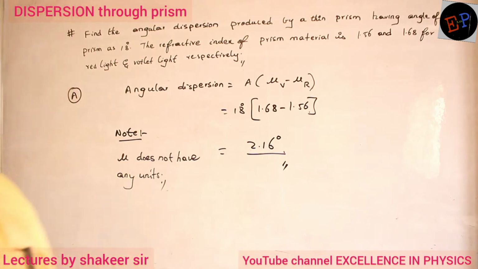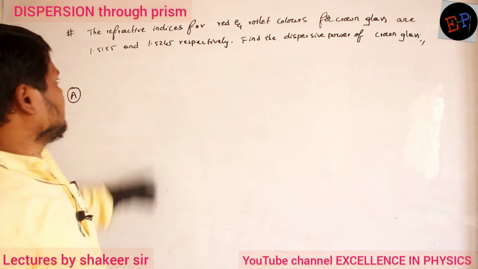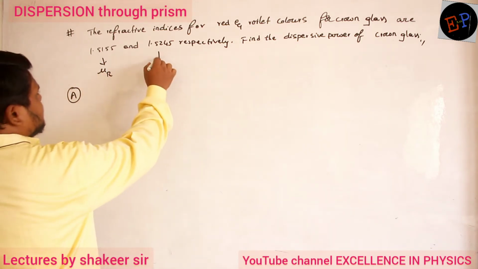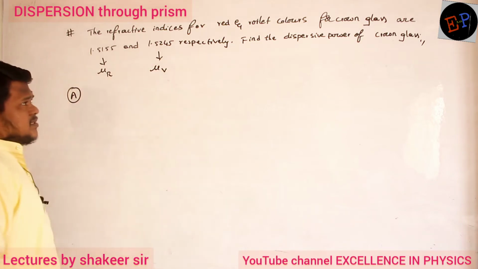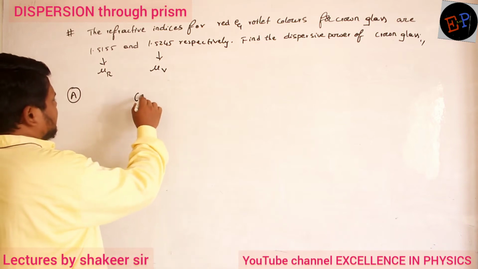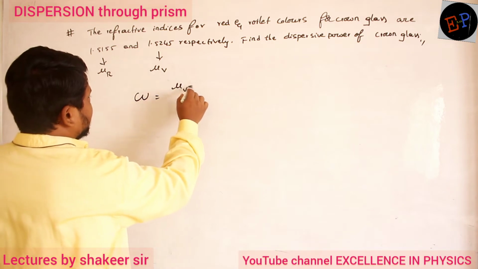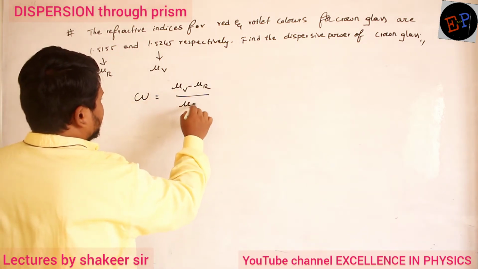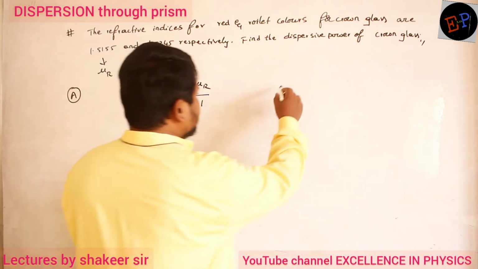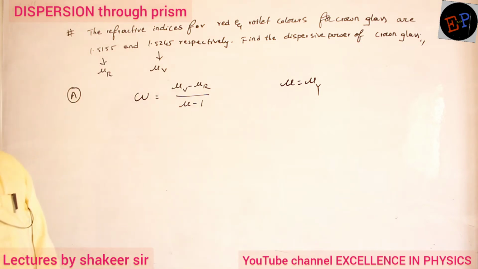See this question: the refractive indices for red and violet colors are given. This is mu_r and this is mu_v, so both values are given. Find the dispersive power of the crown glass. Dispersive power you can write as omega. Already we have written the formula: (mu_v minus mu_r) divided by (mu minus 1). And what is mu? Mu is the refractive index of yellow color. But the mu value is not given, so how can I do it?